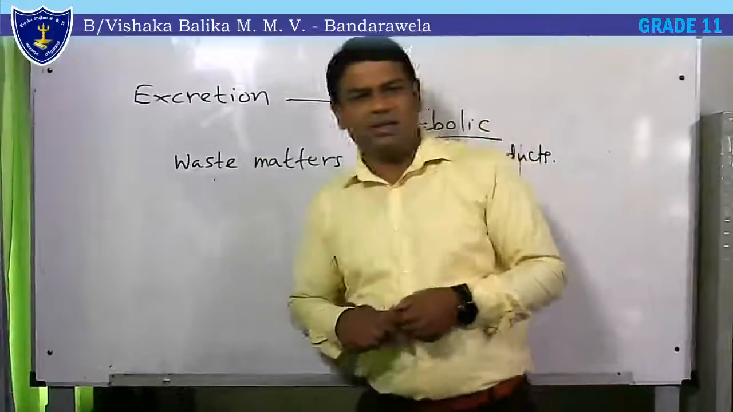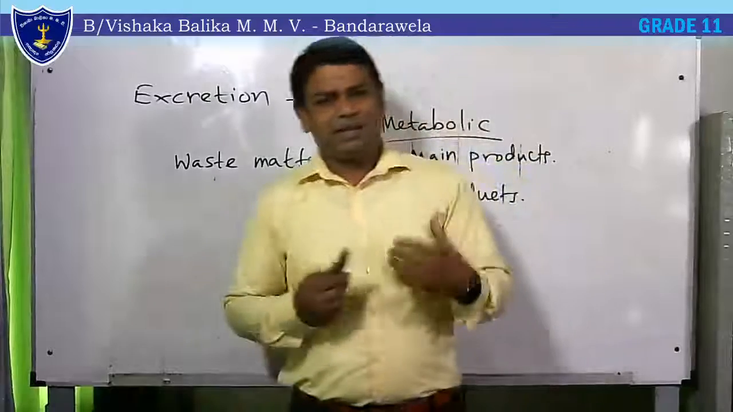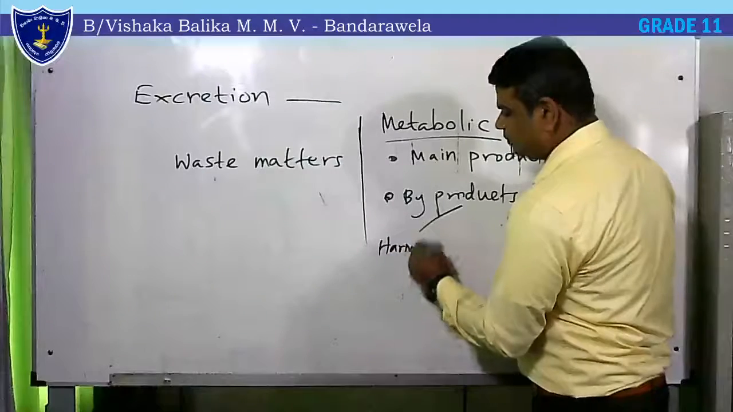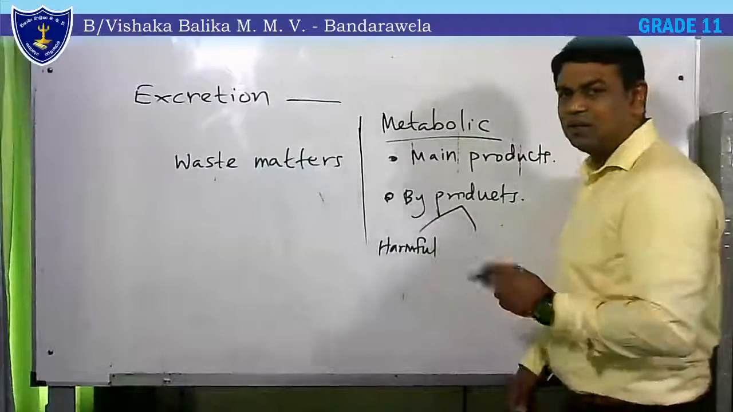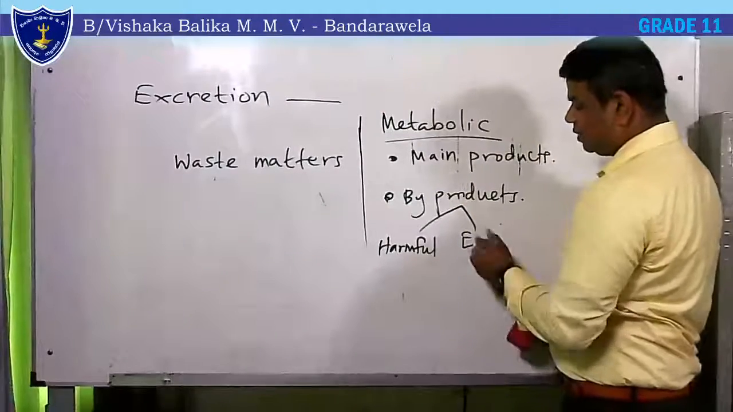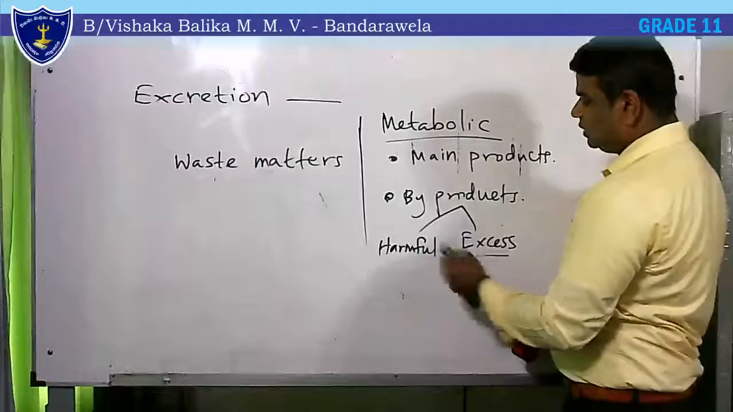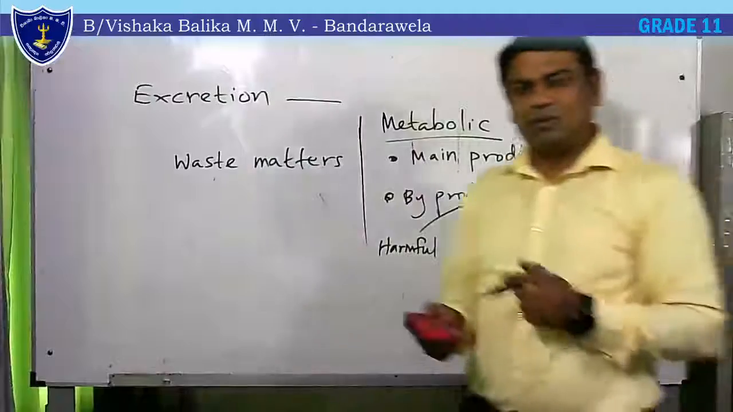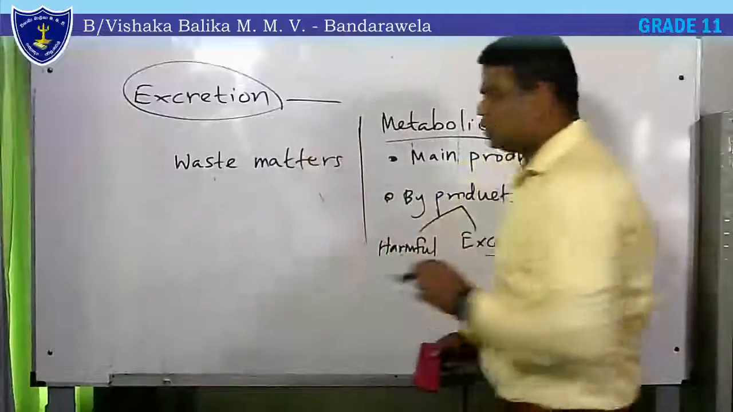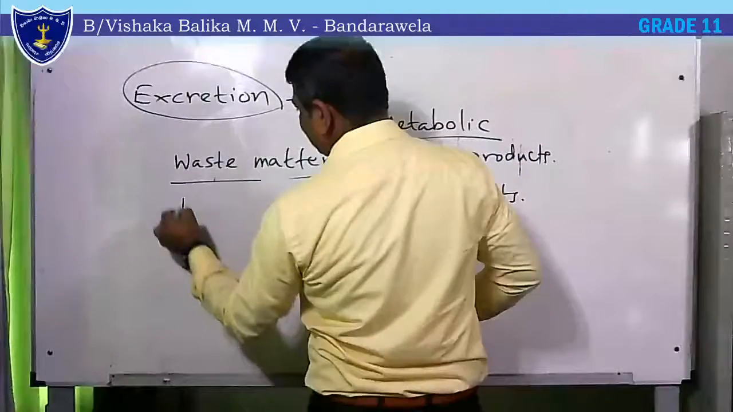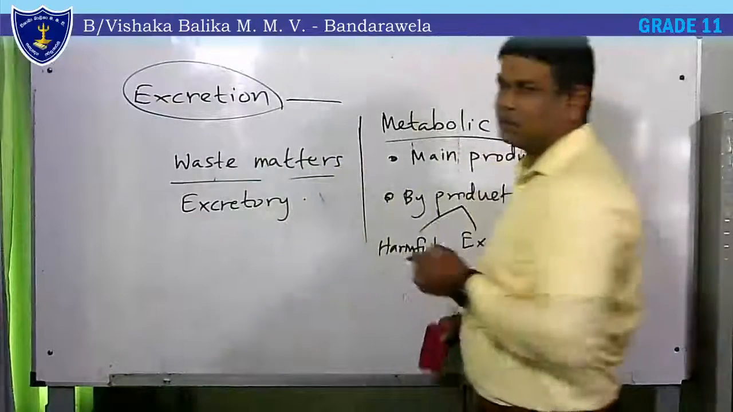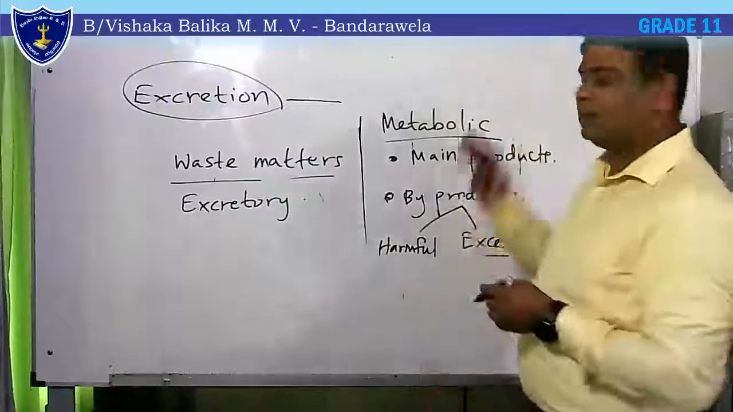The byproducts should be thrown out from the body. Main products will stay here. Byproducts can be harmful, or if they are not harmful, sometimes they can be in excess in our body. These extra amounts also should be removed from the body. Therefore, excretion is the process of removal of these waste matters, also called excretory matters, produced by the metabolic processes.